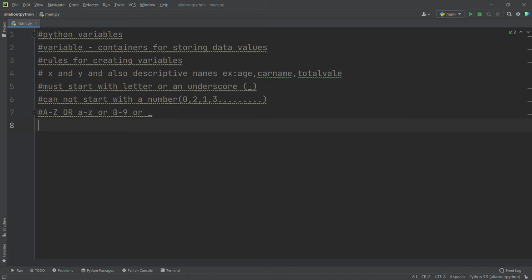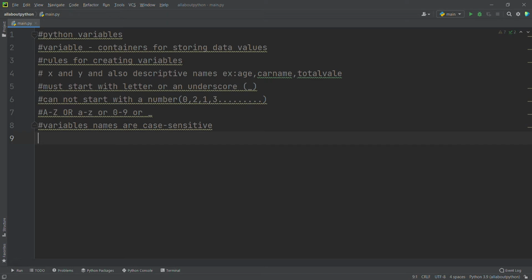And the last thing: variable names are case sensitive. This is a very important thing you have to remember. So variable names are case sensitive. See, I will say X.